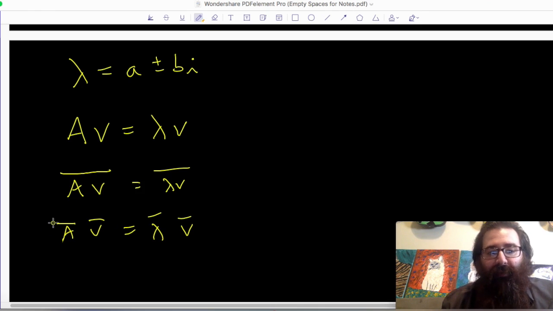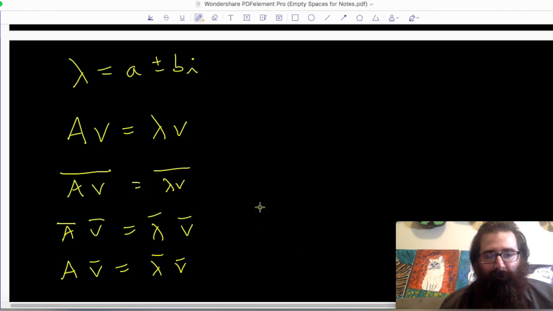So the complex conjugate of that real matrix had no complex parts to it, so I didn't have to worry about any of that, which means that the complex conjugate of a real valued matrix is just that same matrix. There's no complex part that I'd have to flip the sign on or anything like that. But this is an interesting result.